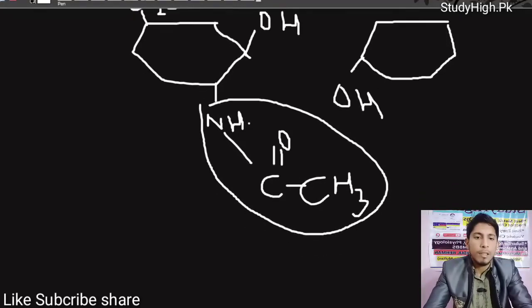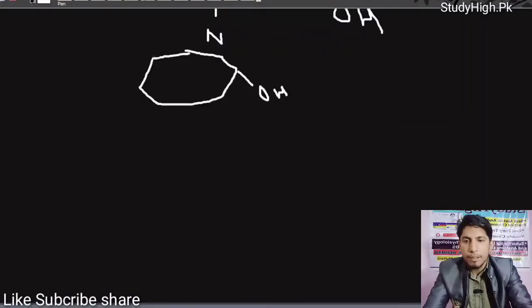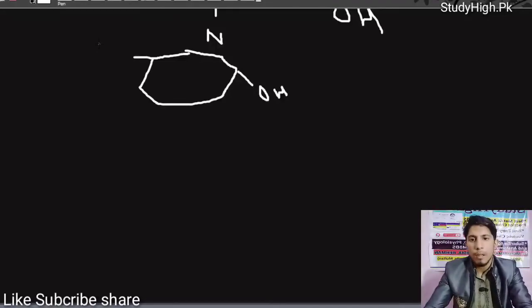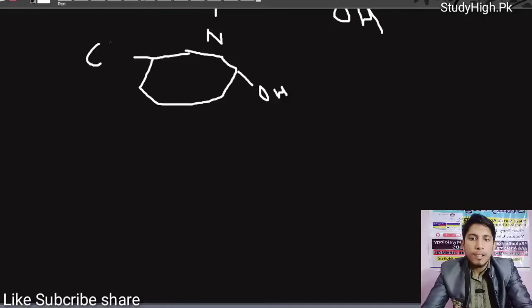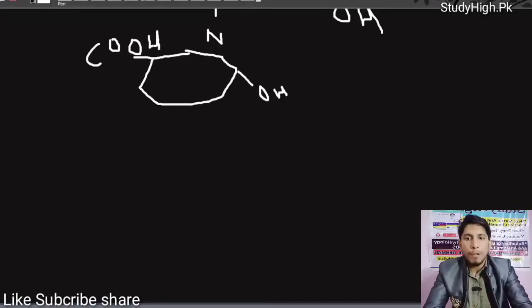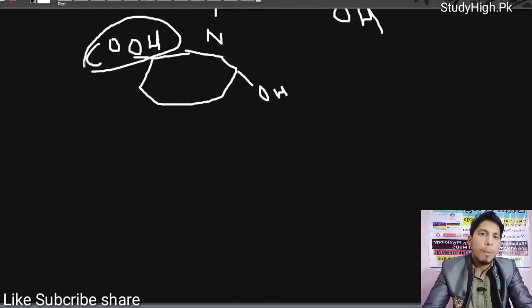Pectin consists of galacturonic acid. If this is the structure of glucose, right? Its carbon 6 that consists of CH2OH group has been oxidized and converted into COOH, a carboxylic group.